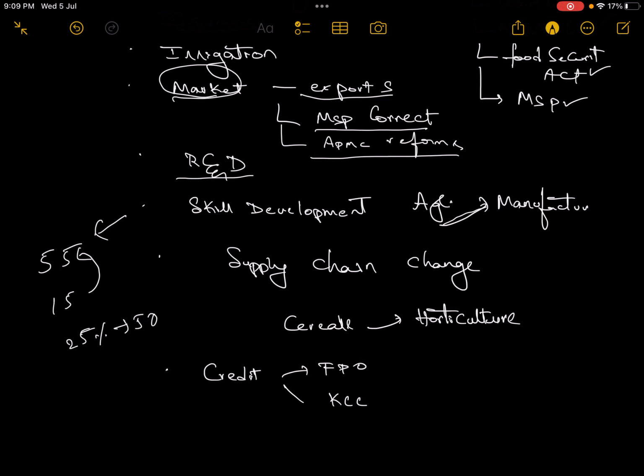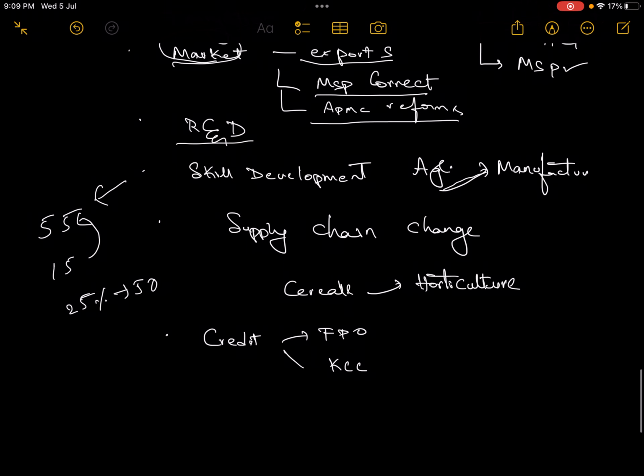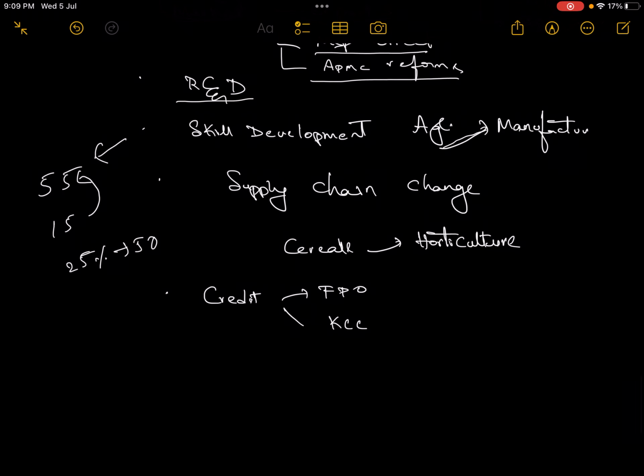So there should be a shift from the agriculture sector to the manufacturing sector, and within the agriculture sector also there should be a shift from cereals to horticulture, or to allied agriculture sectors like your milk revolution and fish farming. These things will have better returns compared to cereals, and the returns also need less time.